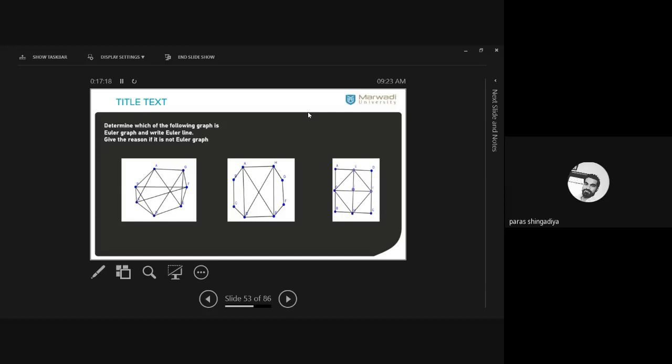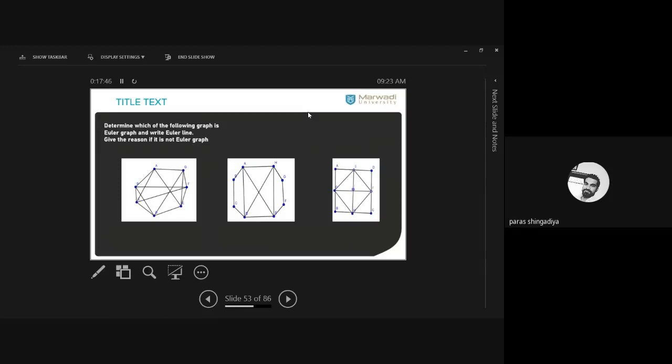So in the first graph, the degrees of all vertices are even. What is the degree of all of them? It is equal to 4. Clear? So it is an Euler graph. We can easily predict such an Euler line there. Then after that write such Euler line. Clear? Mention the notations if required. You can maintain any arbitrary notations as edge notation, as vertex notation, and then find the Euler route. Clear? And then write the conclusion if it is an Euler graph.